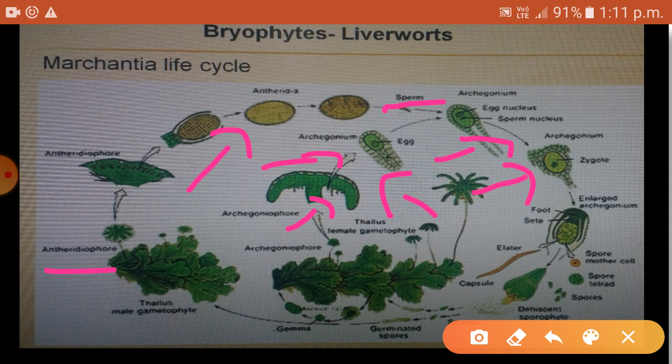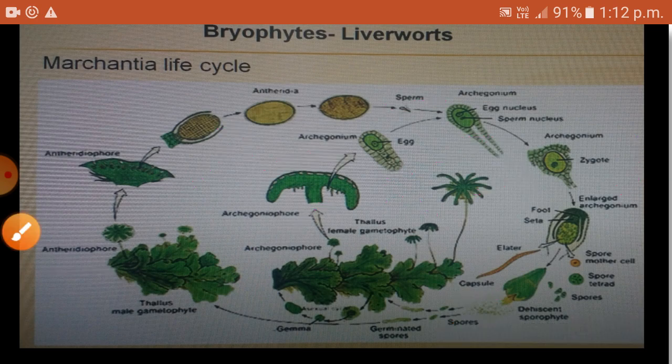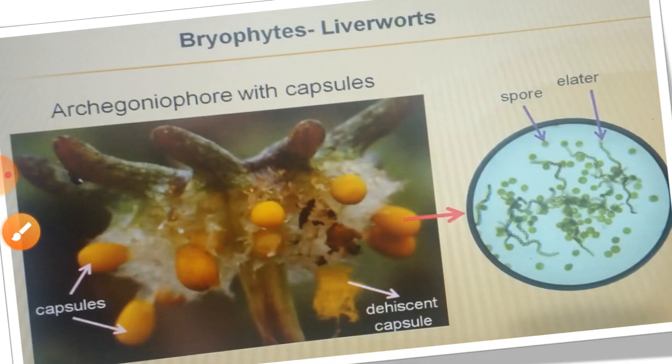The archegonium enlarges and forms the sporophyte. See here. The spore bearing structure is called the sporophyte. The sporangium or the spore producing body of the sporophyte develops into a capsule. Hope you might have understood. So now the archegoniophore also has capsules.